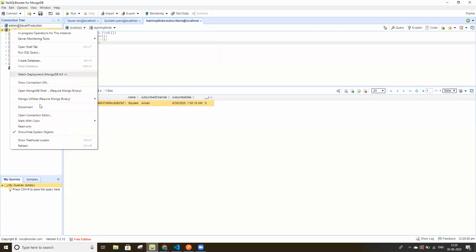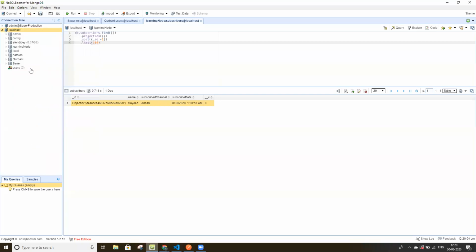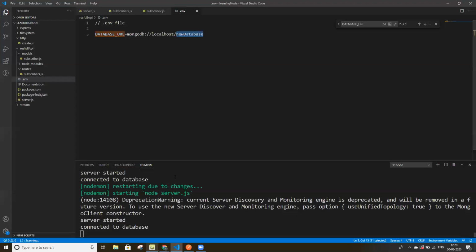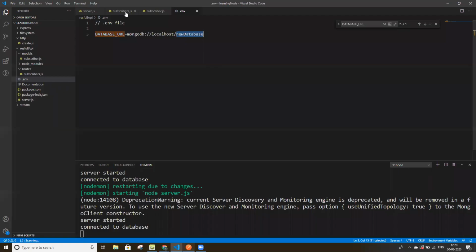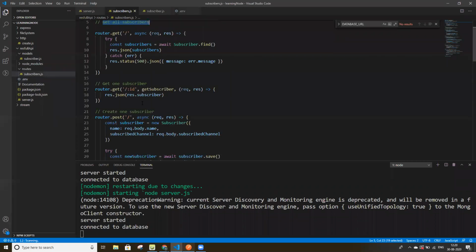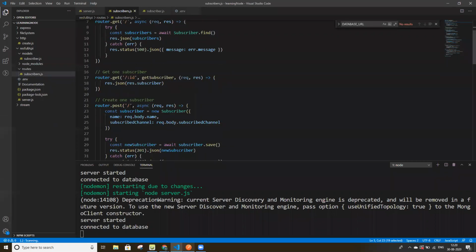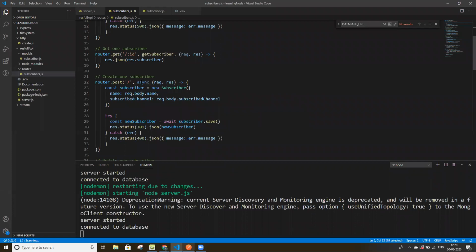I'll refresh it. Somehow it's not created yet, but let's see why. We'll post it. When we hit the post for the subscriber, then it will be created.